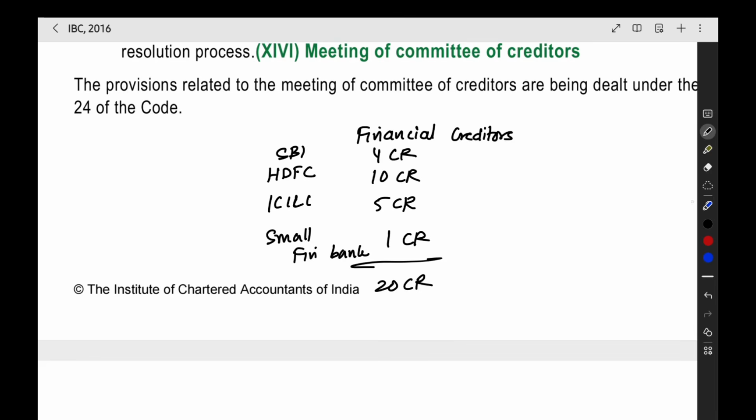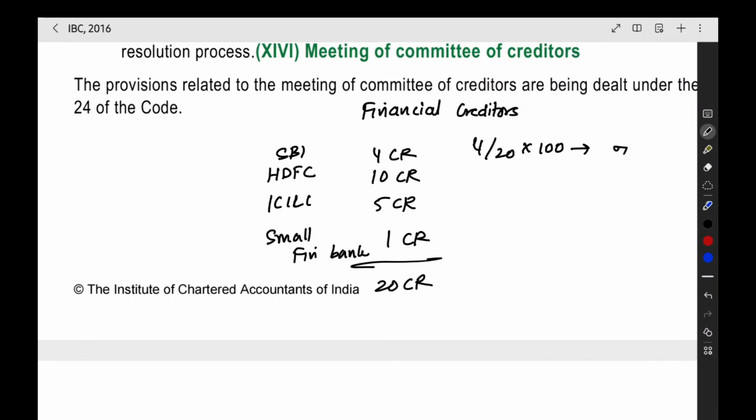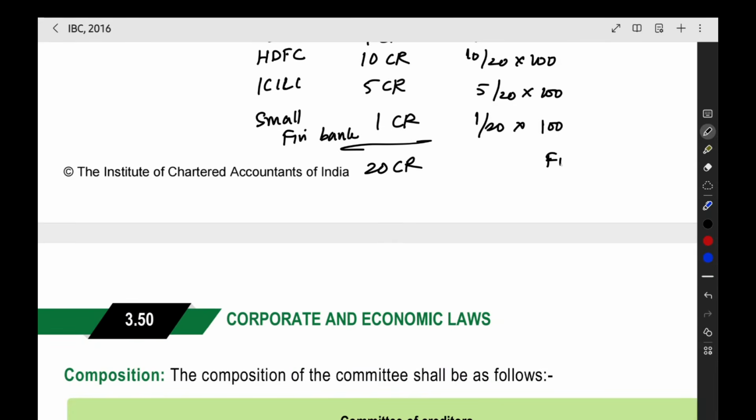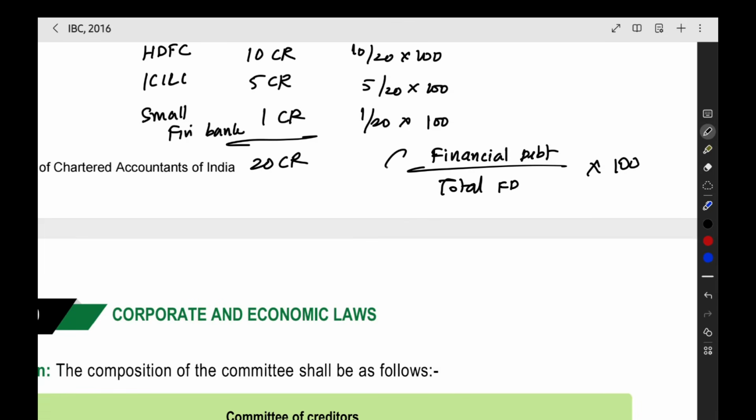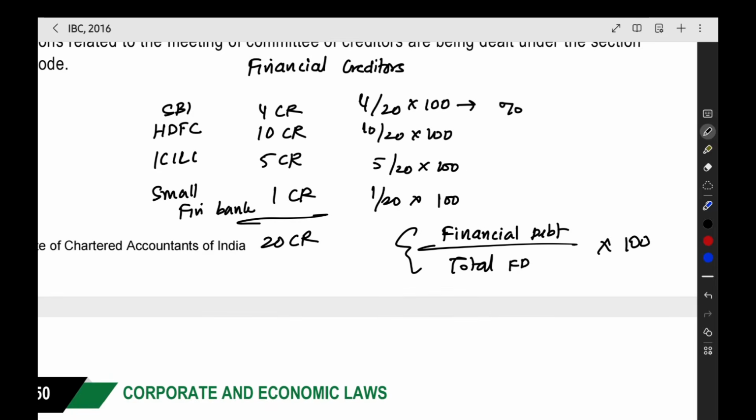Now what is the proportionate share? What is the voting share of the State Bank of India? That will be proportionate. So 4 by 20 into 100. This will be the voting percentage of State Bank of India. 10 by 20 into 100. 5 by 20 into 100. Like 1 by 20 into 100. Like that. The financial debt for the particular financial creditor will be in the numerator. The denominator will have the total financial debt. Multiply by 100, you will get the voting percentage for each financial creditor. So this is the formula.